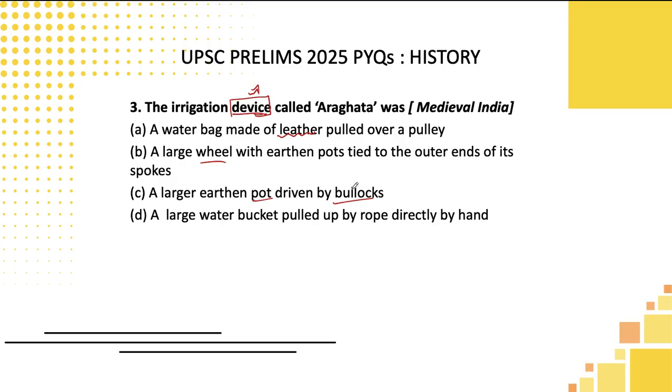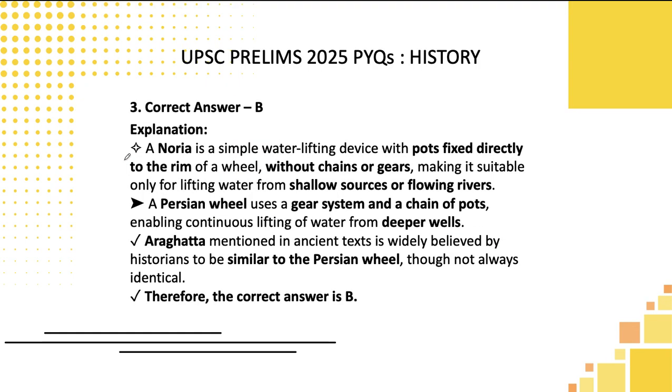If you use bullocks, then why would we call it a device? I don't think so. So the first and third you can easily eliminate. Fourth one, a large water bucket pulled by a rope directly by hand. Directly by hand means, do you think it is a device? So easily you can eliminate it in a logical way, and let's arrive at option B, a large wheel with earthen pots tied to the outer ends of its spokes.